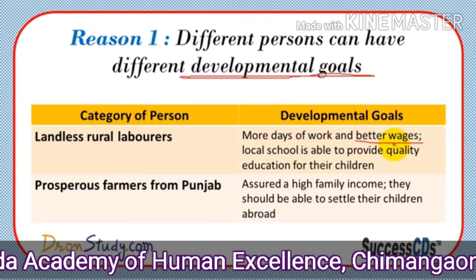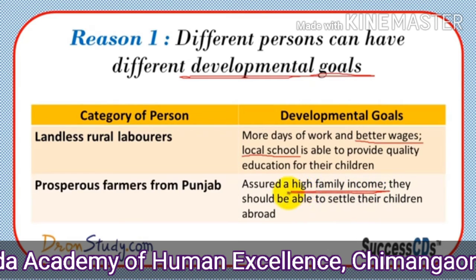If we compare both of these people, the landless rural laborer and the prosperous farmer, there is a vast difference in their developmental goals. It depends on the condition of the person what their developmental goals are. The landless laborer only desires daily work, better wages and a local school for his children. These are the basic needs he wants to fulfill for his family, and that is his developmental goal.